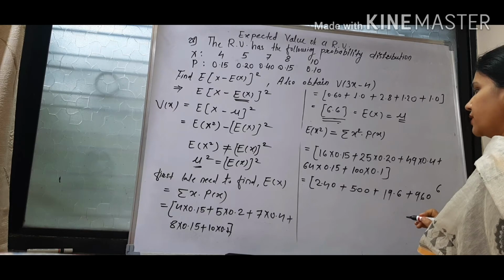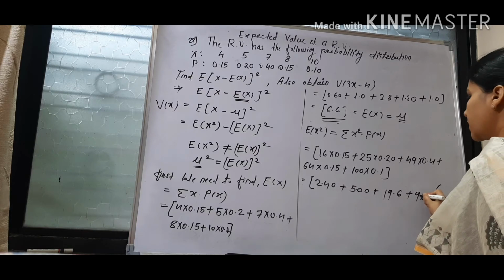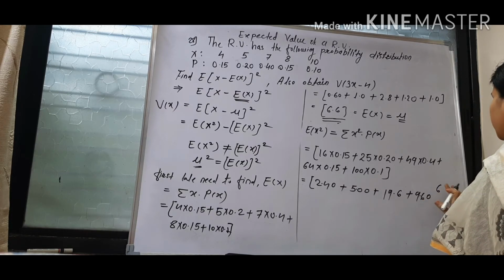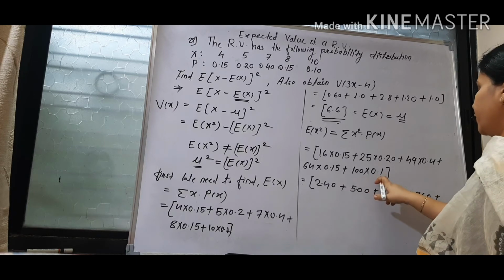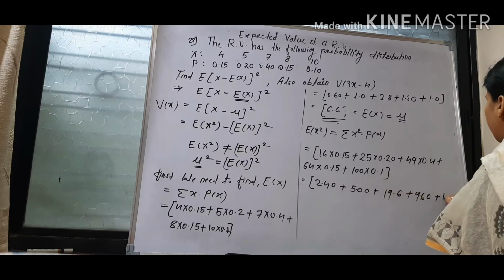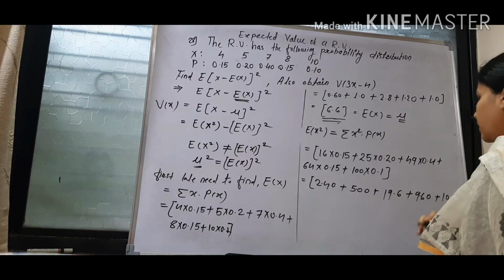960, point is placed after 2 digits, so 9.60 plus 100 into 0.100, point is placed after 1 digit, so 10.0. Sum.